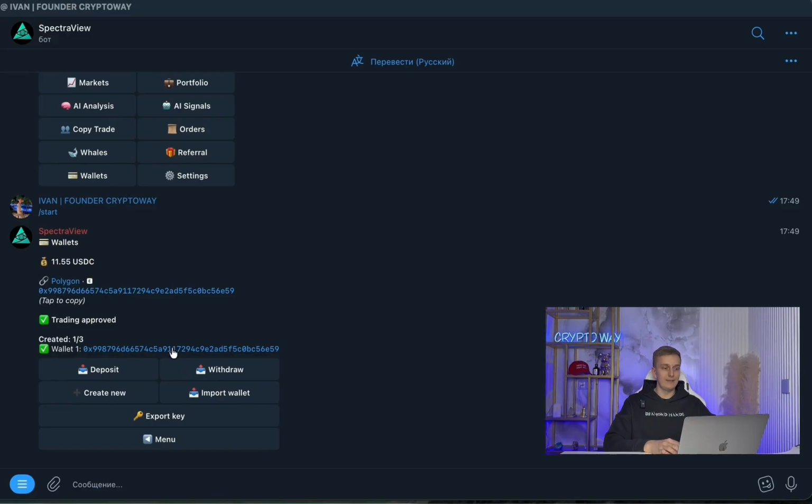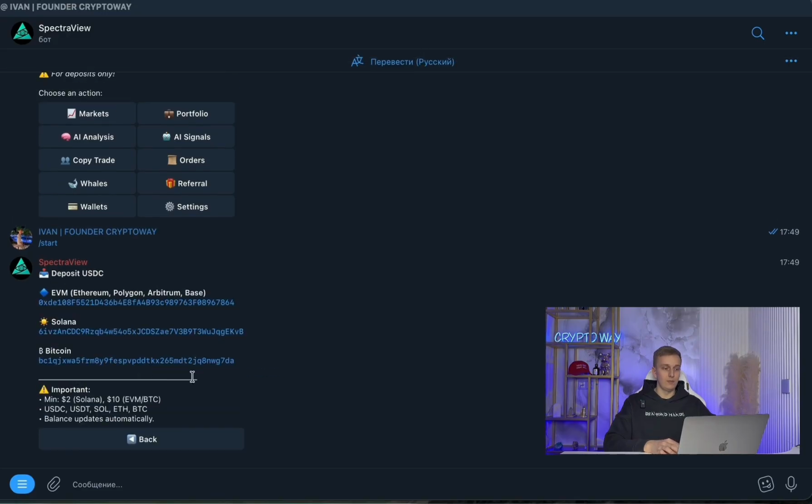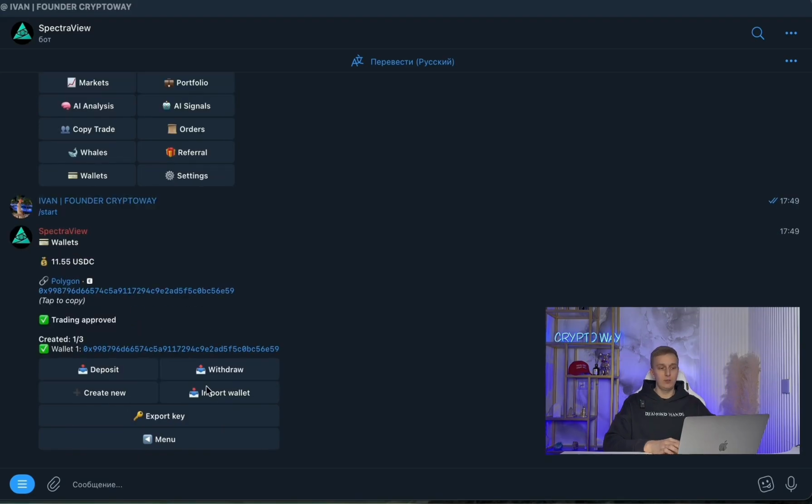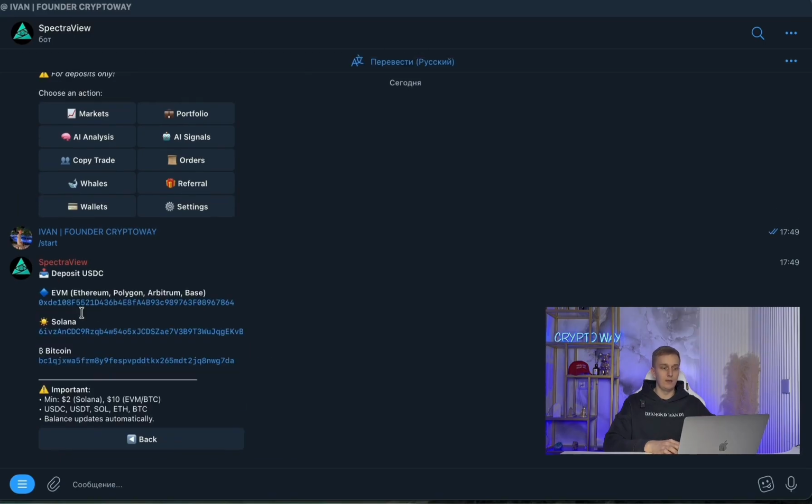First and foremost, this is the address we use for deposits, that is, the deposit address. Here we can see that deposits are available in USDC. Personally, I deposited USDC to the EVM address specifically on the Polygon network. You can top up from a regular decentralized exchange, for example. And for actual trading, an internal address will be used. And as you can see, here we already see a different address. So in this case, this is our trading wallet. And for deposits, it's specifically the address for topping up.